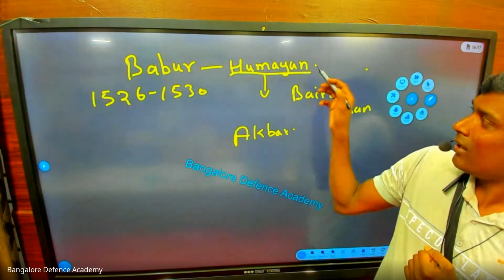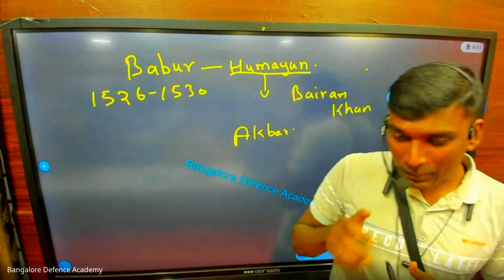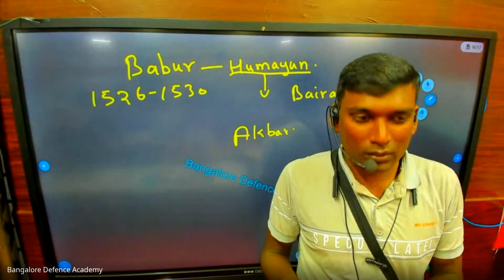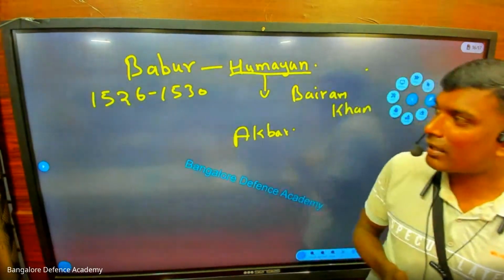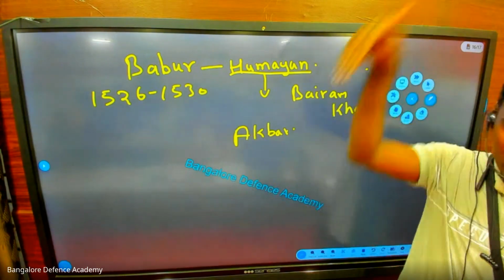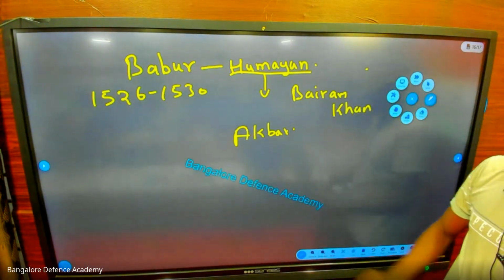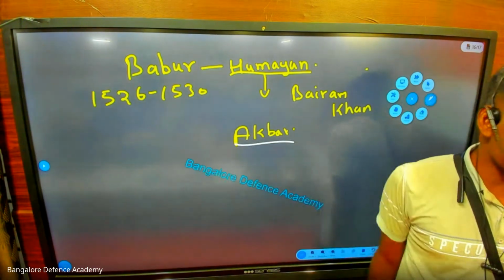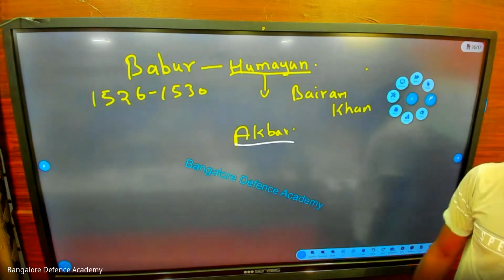See, Humayun died slipping from the staircase. He did not die by reading a book. So don't think that, sir, if I read, I will die. He didn't die while reading a book, he died from the staircase. Otherwise, today you go home and tell your mother, Amma, you know Humayun died while studying, so I will also die while studying, so don't allow me to go to coaching class.